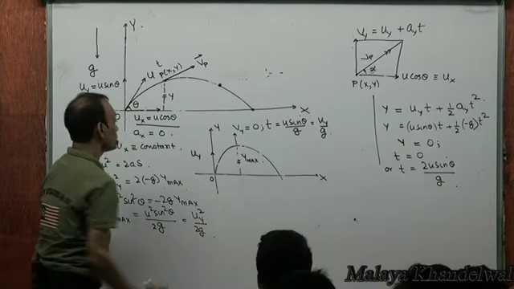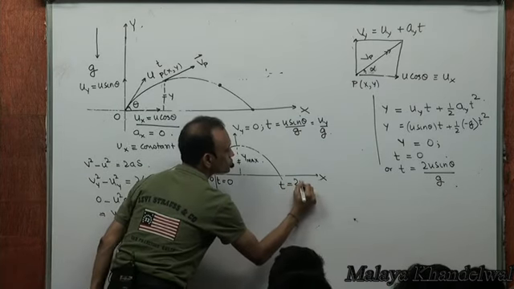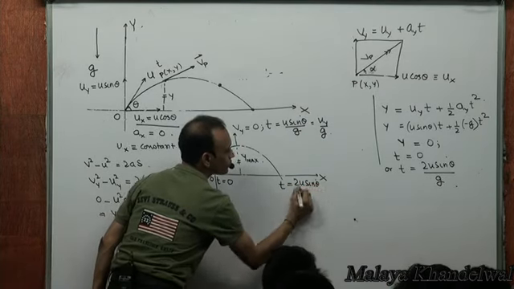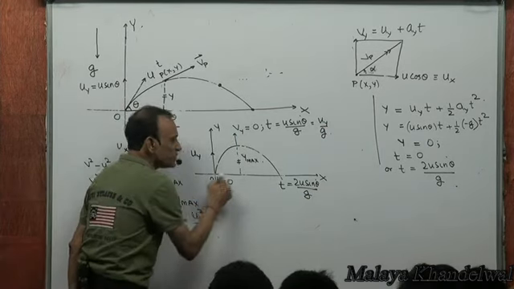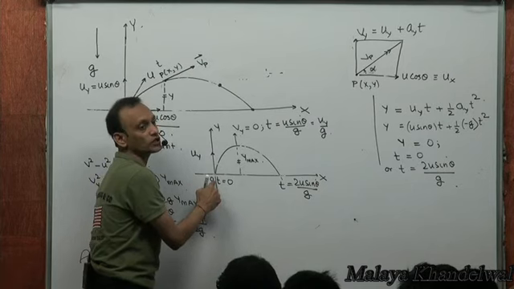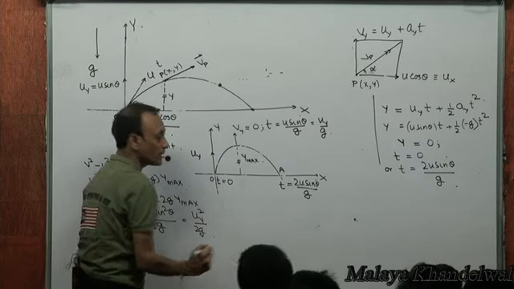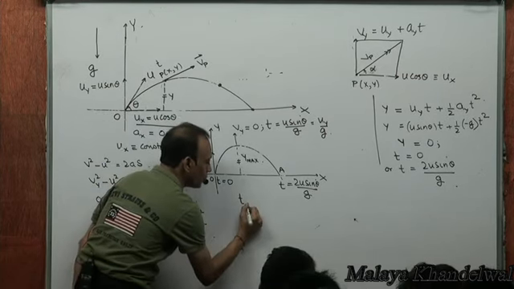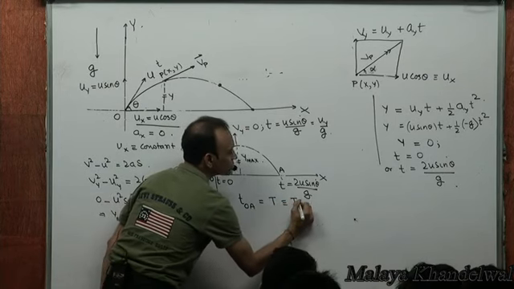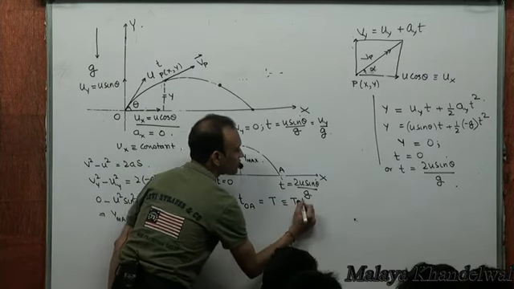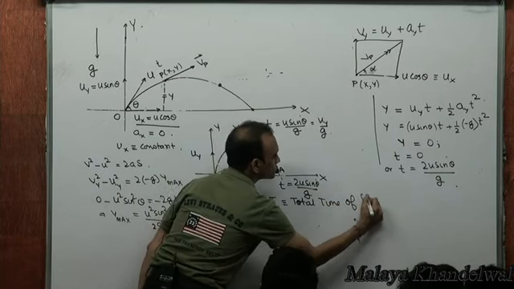Yes or no? This instant must be t equal to 0 and this instant must be t equal to 2u sine theta by g. That means the difference between these two instants must be the total time taken to go from O to A. So the time taken to go from O to A is called capital T, the total time of flight.